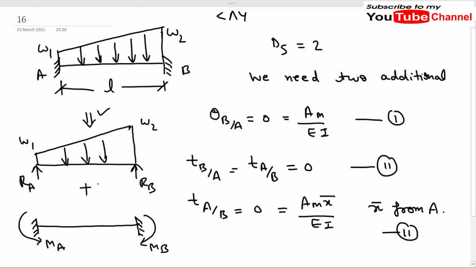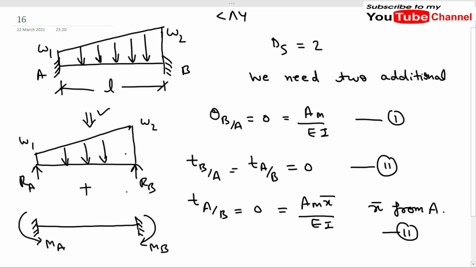First of all we will find the bending moment equation for the simply supported beam, from which we will find the area by using integration, and then we will equate the Am by EI diagram for both areas. Let's see how we will do this.